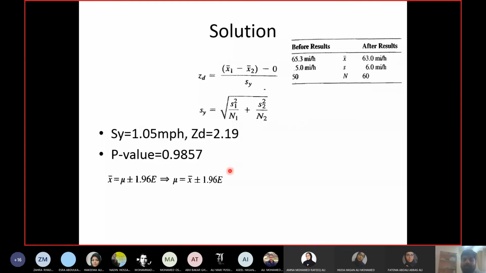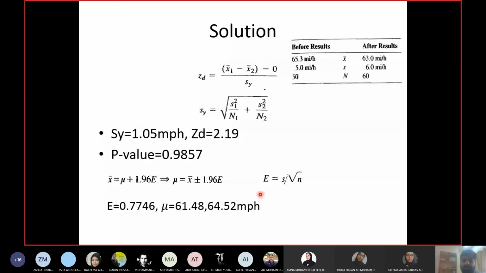So I need to calculate E as well, and E is S upon root of N, where S is the standard deviation. The standard deviation is 6, N is the number of samples, 60, and X bar is 63. So E comes out to be 0.7746, and the range for mu, which is the confidence interval, is 61.48 and 64.52.